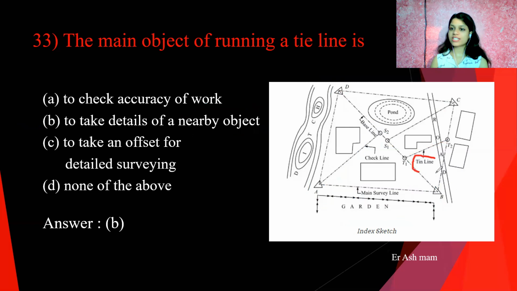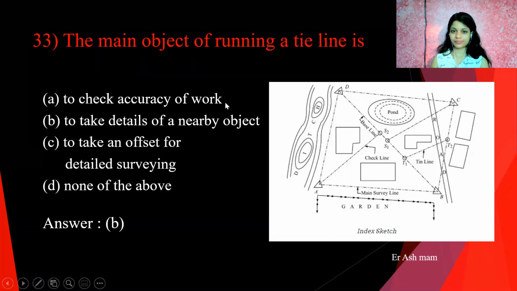So the main function of this tie line is to show the details of nearby objects. You can see nearby objects here: one building, here a pond, a school, and any particular area. So these tie lines help to take details of nearby objects. Base survey line divides the survey into two parts, and check lines again divide it into different parts. But for this tie line, the spelling is T-I-E, tie line. So these tie lines help to take details of nearby objects, that is ponds, lakes, and buildings, etc.